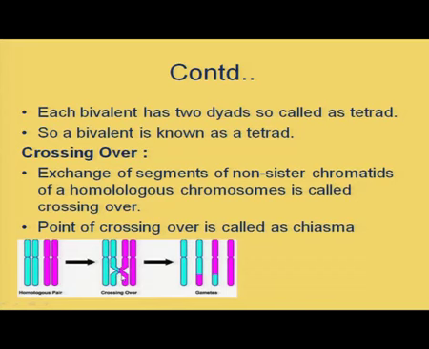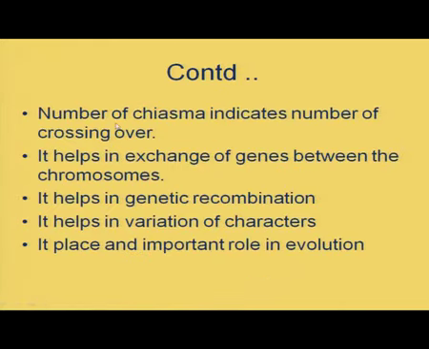It is exchanging the segments of non-sister chromatids. So, this phenomenon is known as crossing over. That means exchange of segments of non-sister chromatids of a homologous chromosome. It is known as crossing over, and the point of a crossing over is known as chiasma. Now, the number of chiasmata indicates the number of crossing overs.